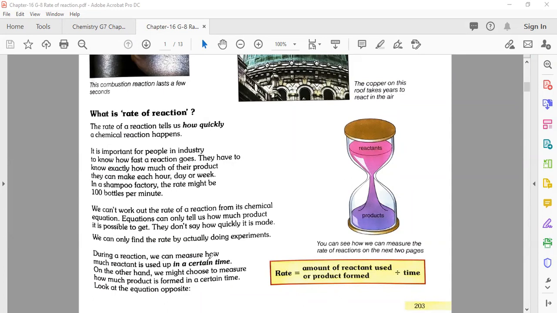Okay, now, during a reaction, we can measure how much reactant is used up in a certain time period. On the other hand, we might choose to measure how much product is formed in a certain time period.